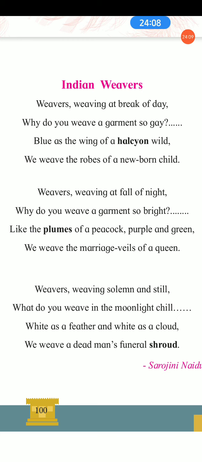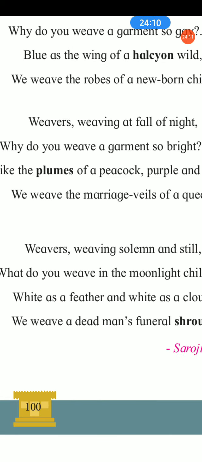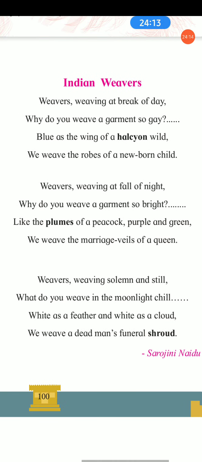Now in the last stanza, what happens? See, this is quite different from the other two stanzas. When the poetess sees the weavers again, weaving on a moonlit night. See, weavers weaving solemn and still. What do you weave in the moonlight chill? White as a feather and white as a cloud, we weave a dead man's funeral shroud.